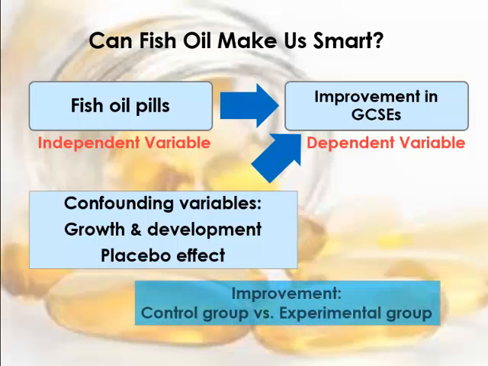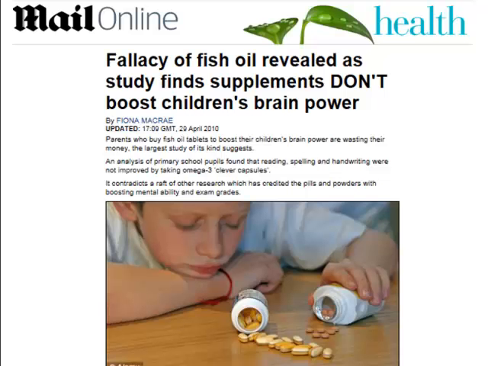This can be solved with the use of a control group, where one half of the pupils get the fish oil pills and the other half get the placebo. At this point, there is insufficient evidence to either confirm or refute the hypothesis for the effect of omega-3 and fish oil on the cognition outcomes in school children. Well-conducted controlled studies are therefore needed, and here is a study from 2010.